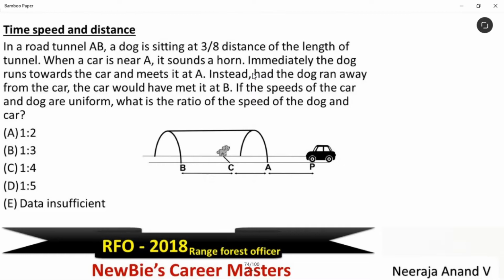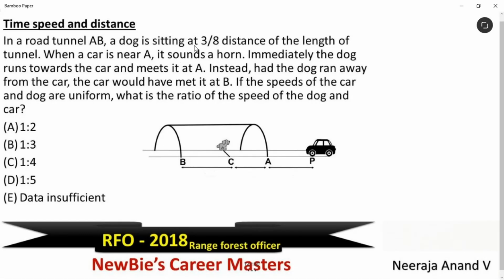It's a very simple question. A dog is sitting at 3/8 distance of the length of the tunnel. Let's take this as 3 meters and this as 5 meters. Total 8 meters are there. The dog is at 3/8 of the length of the tunnel. When a car is near A, means when the car is just a few meters away from A, let's take it as Y meters, okay? It sounds a horn.